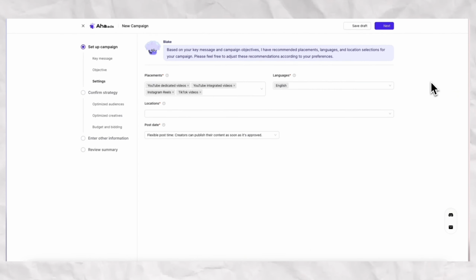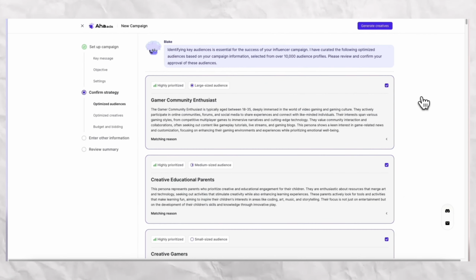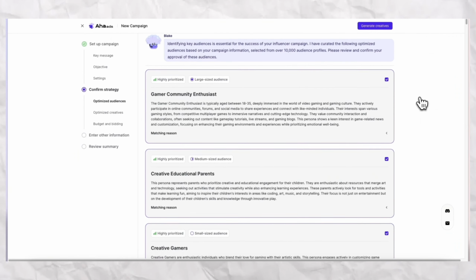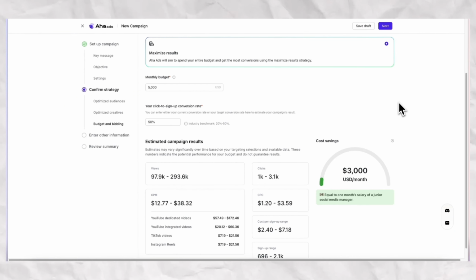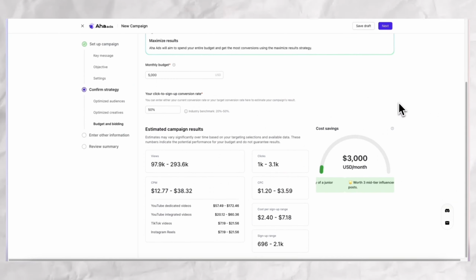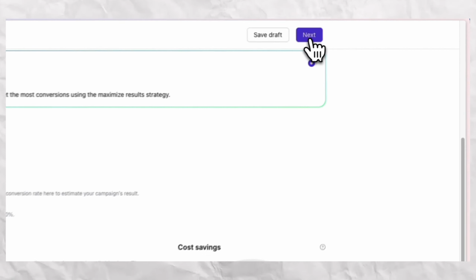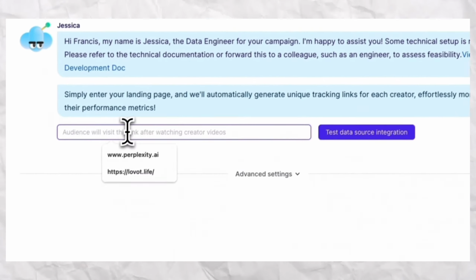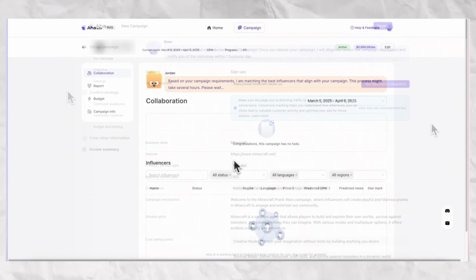On this page, you can customize additional settings such as the placement for your ad, language, and most importantly, the locations. After that, just click on next. Aha has about 10,000 profiles of optimized audiences that Aha can curate according to your business needs. When you hit next, you can set the budget for your campaign. Aha AI will also show the estimated results for the campaign ad so that you can adjust the budget according to your needs. After that, just enter the landing page of your website that you want your audience to visit. Now just click on review to review your campaign and just hit release.